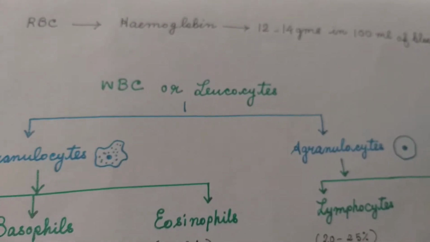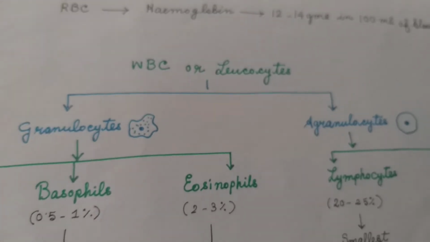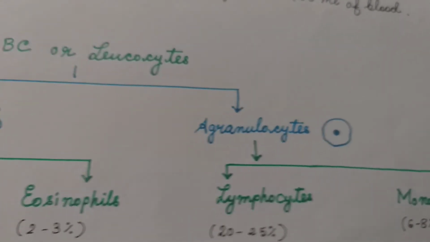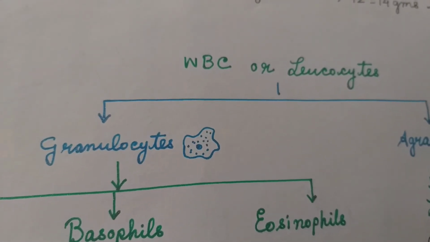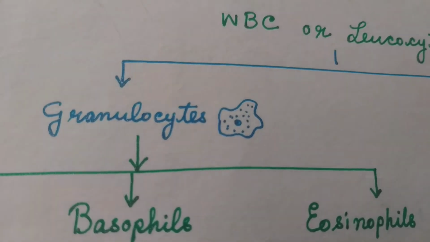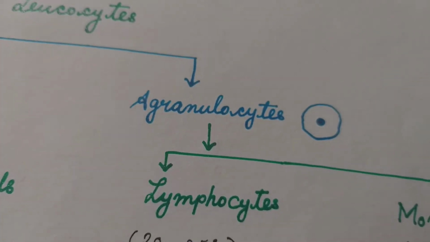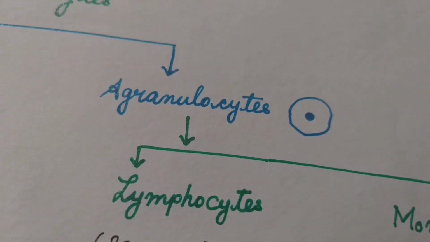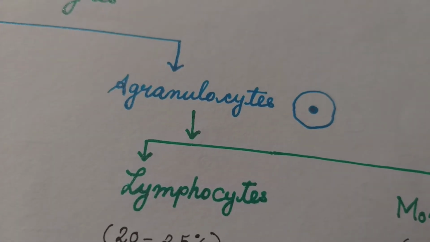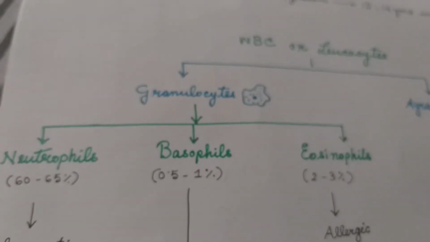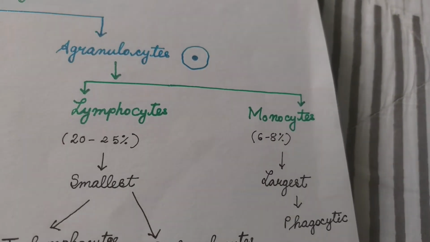Now, classification or types of WBC. WBC or leukocytes are of two types, granulocytes and agranulocytes. Granulocytes are those WBCs which have fine granules in their cytoplasm. Agranulocytes are those WBCs which do not have any granule in their cytoplasm. The granulocytes are of three types: neutrophils, basophils, eosinophils. Agranulocytes are of two types: lymphocytes, monocytes.